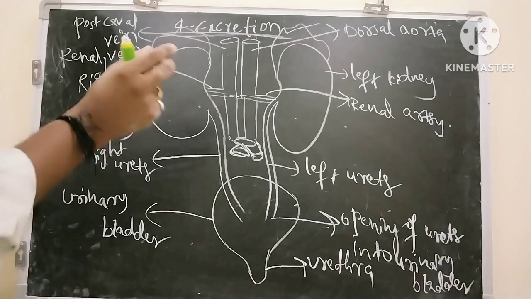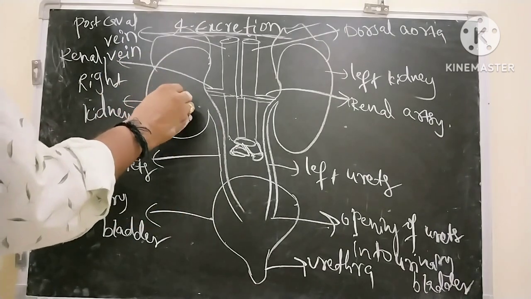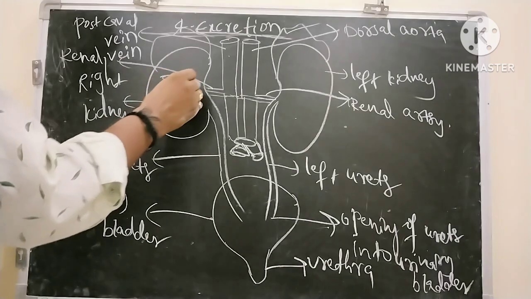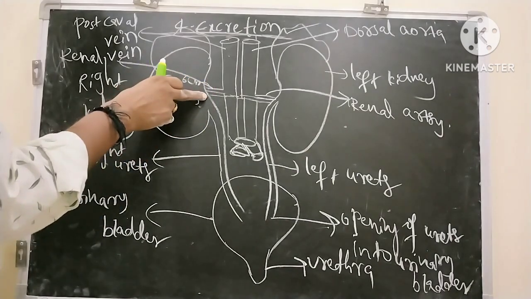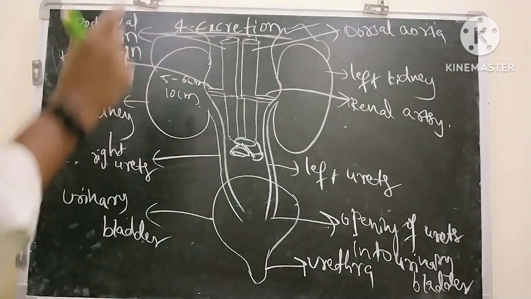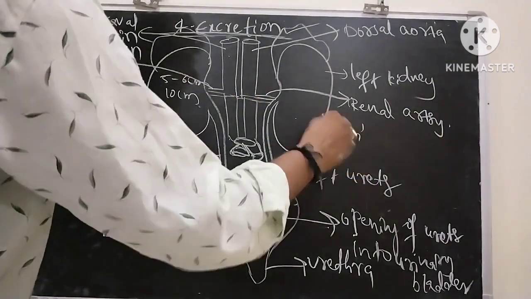Each kidney is on average 10 centimeters in length, 5 to 6 centimeters in width, and the thickness is 4 centimeters.